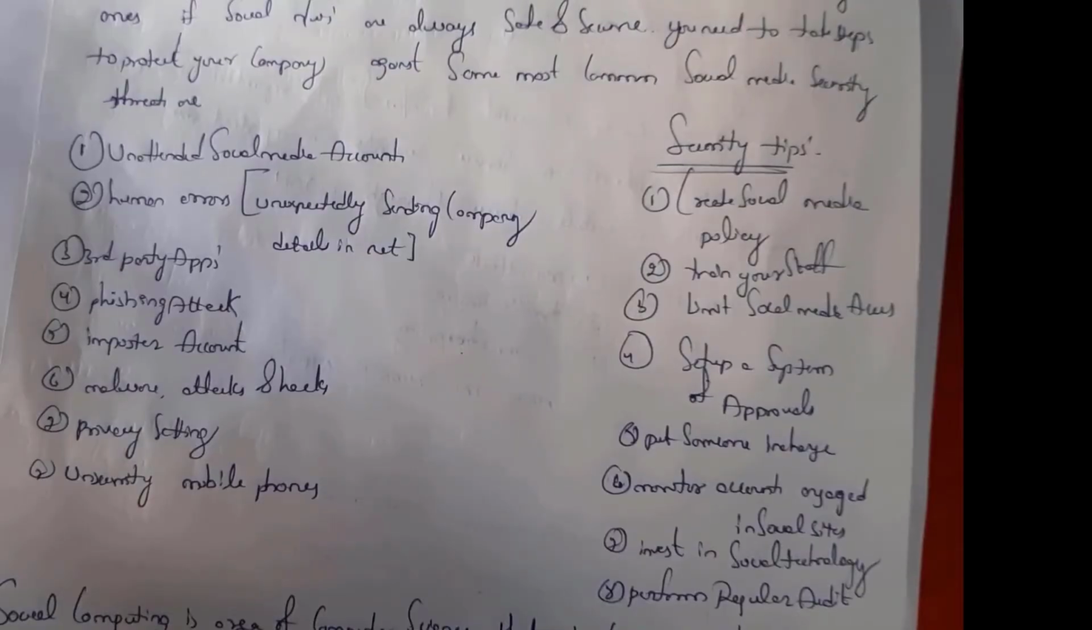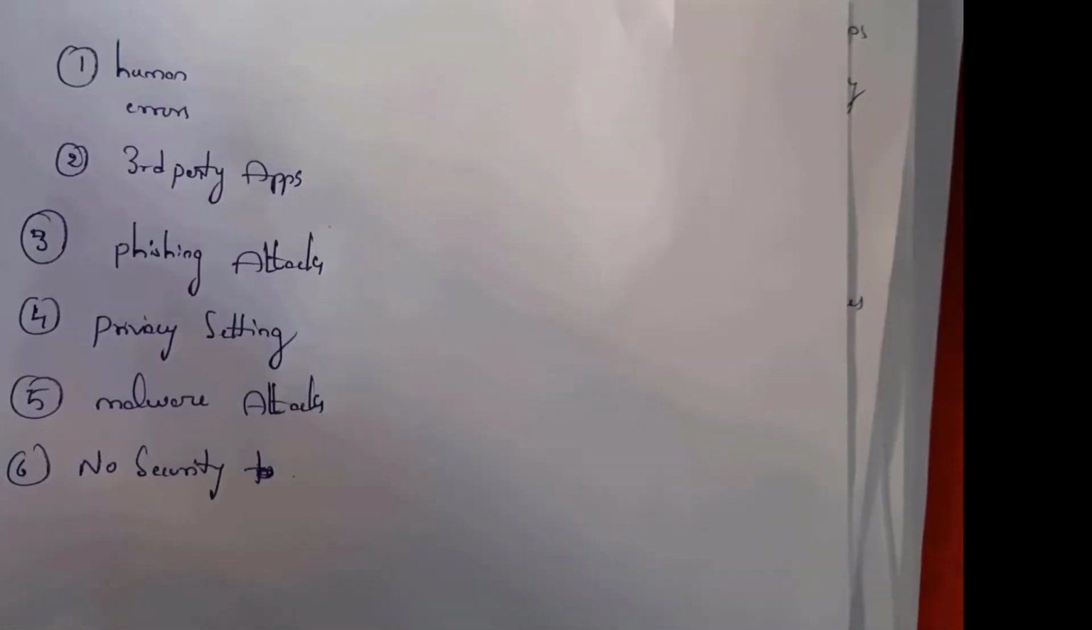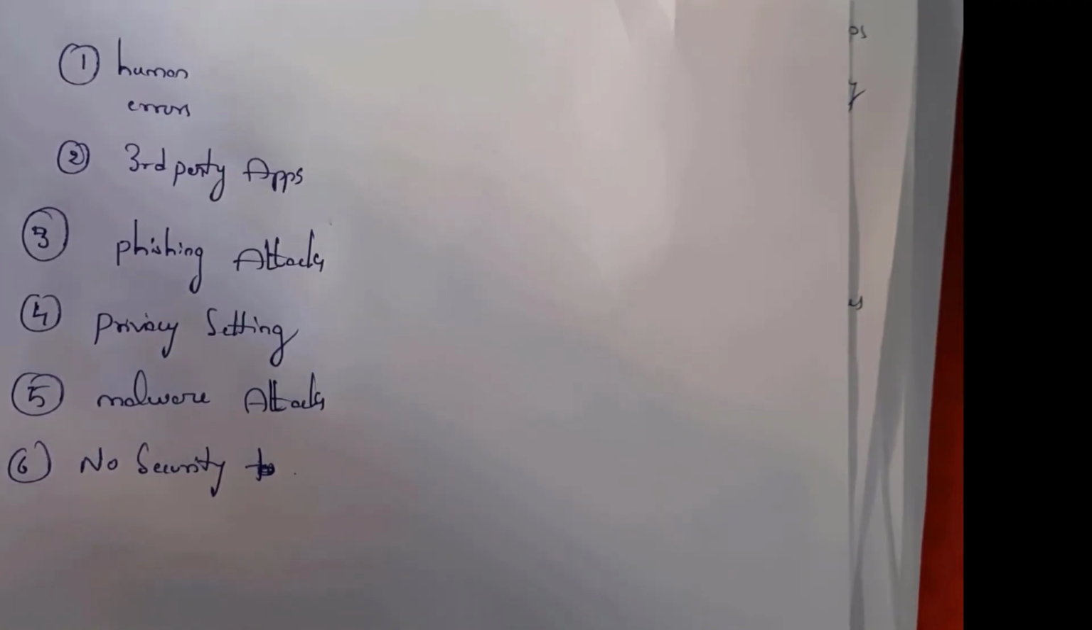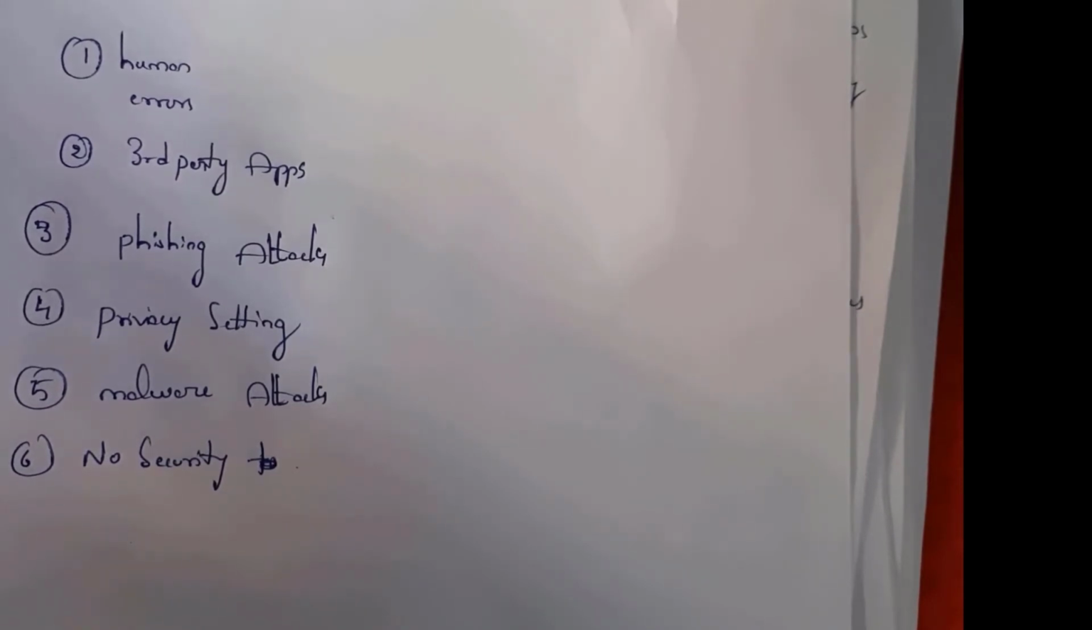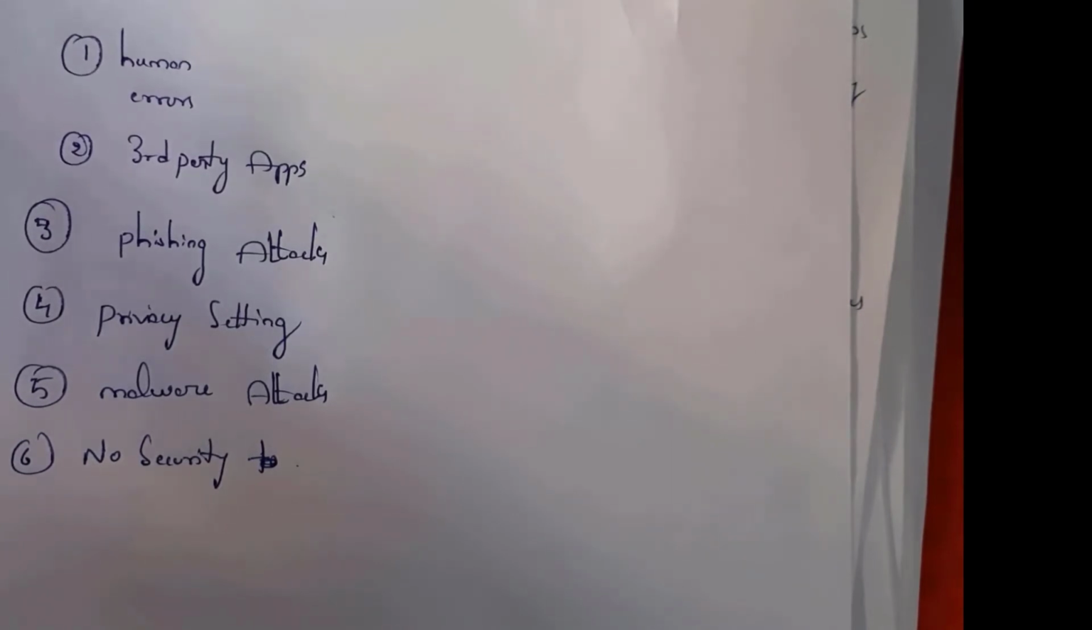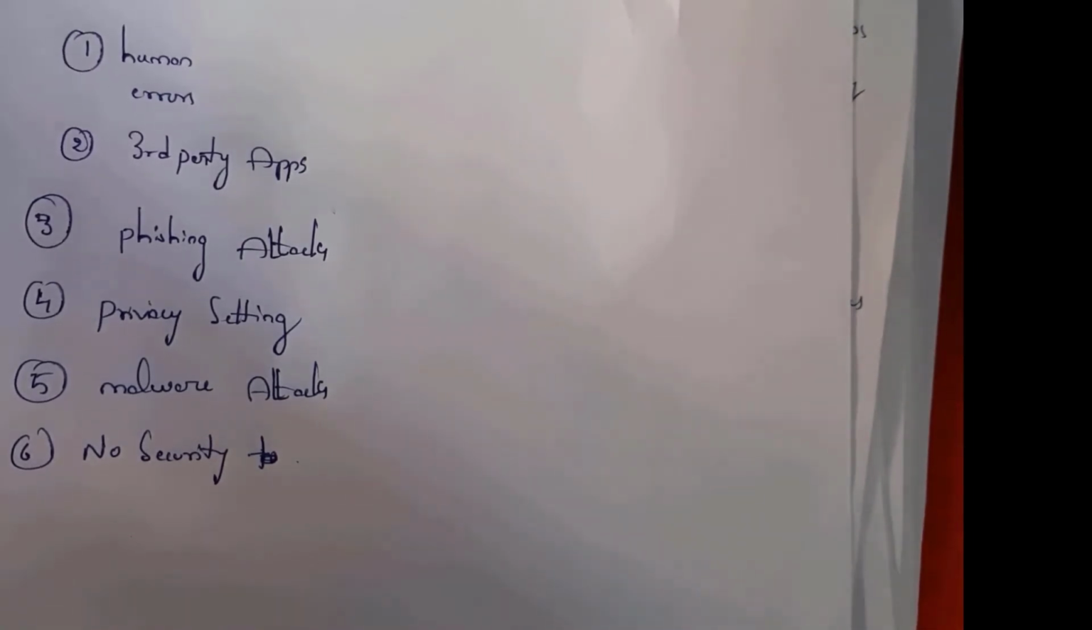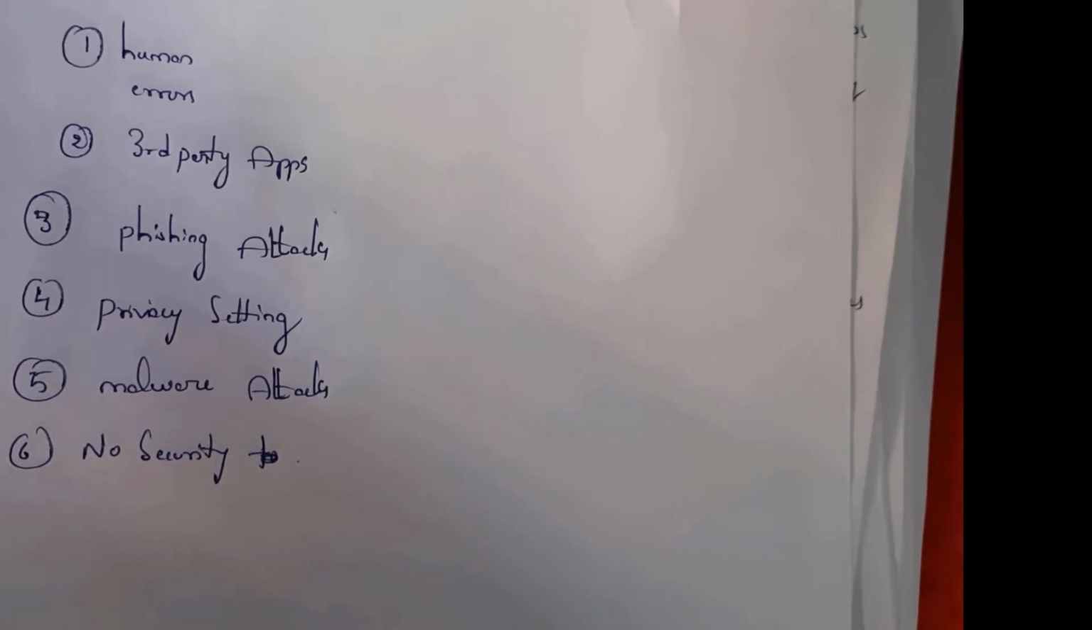The most common social media attacks are, first one is human errors. Human errors are nothing but unexpectedly sending our company's information to others. It is known as human error. Next one is third-party apps. See, many organizations use third-party apps which are not at all secure. So we need to use secure apps. Third one is phishing attacks. See, phishing attacks are nothing but attackers sending fake web pages to users in order to hack information.